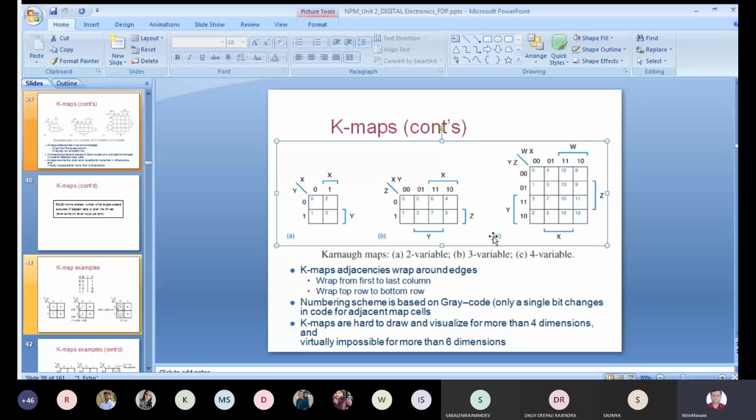Okay. Next is this one. This is a 4 variable K-map, W X Y Z. Here W will be your MSB, since there are 4 variables. So MSB on the upper side, LSB on the lower side. Now some books take MSB on the lower side and LSB on the upper side, so don't get confused. Only the cell number position will change, but your answer will be the same, whichever method you take. But if you compare these two methods, I find this method simple, so I am just following this while solving all K-maps. So you can use your own methods, no issue.